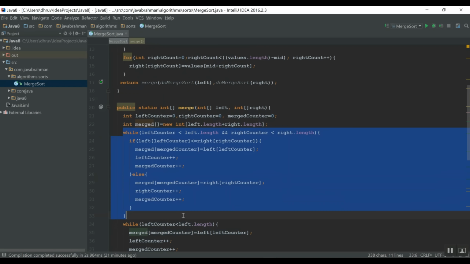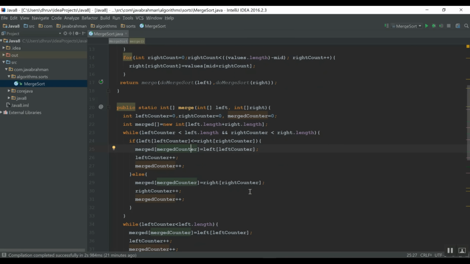So you take each element of the left array and you keep going forward, adding elements to the merged array. You are basically going to iterate over two arrays, the left array and the right array, and you need to have elements in the merged array in the correct sorted order. Now to do that, you will have a new array known as merged array. Now what is merged array? Merged array is nothing but a combination of what we defined here a little while back.